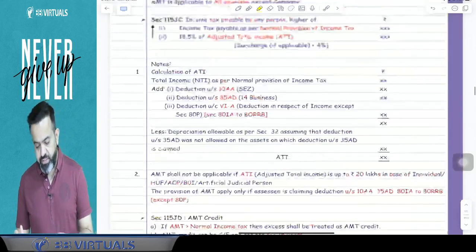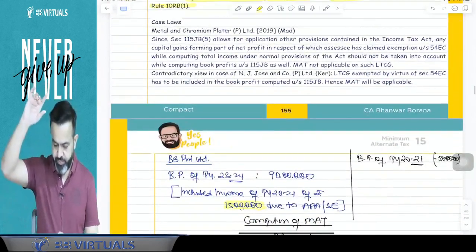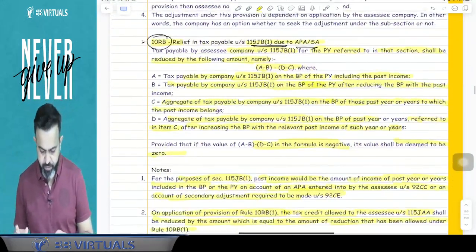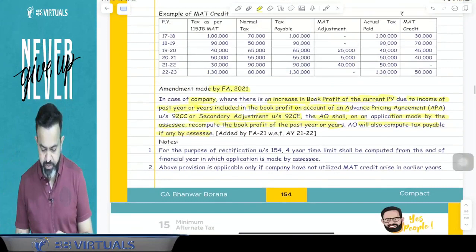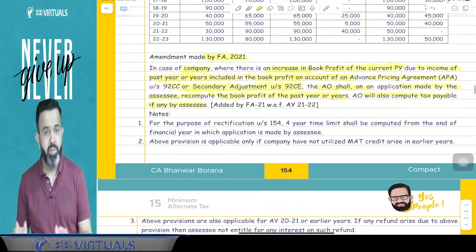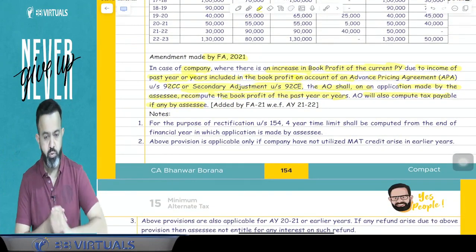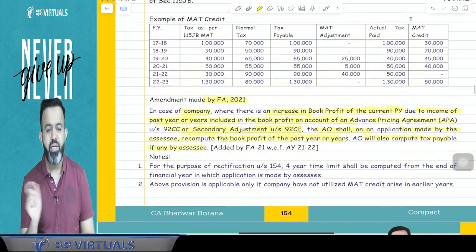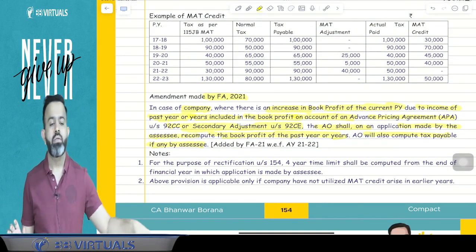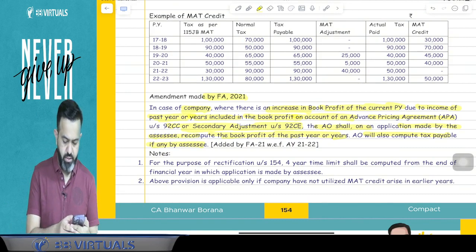Now guys, after this, there was one remaining concept in your math topic. This was the concept: one amendment made by the Finance Act 2021. There may be difference in page number. So guys, there was one concept.